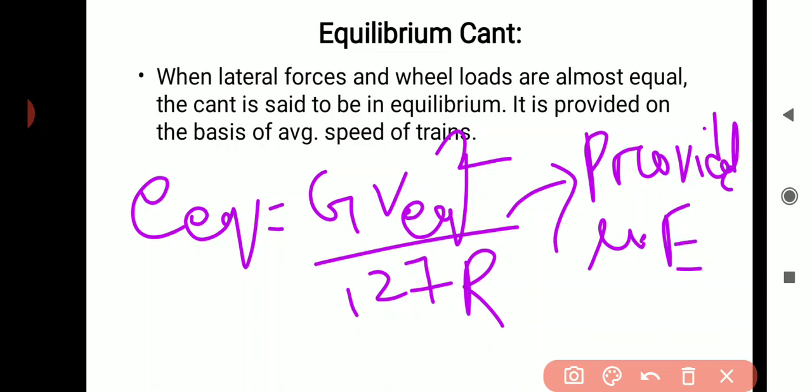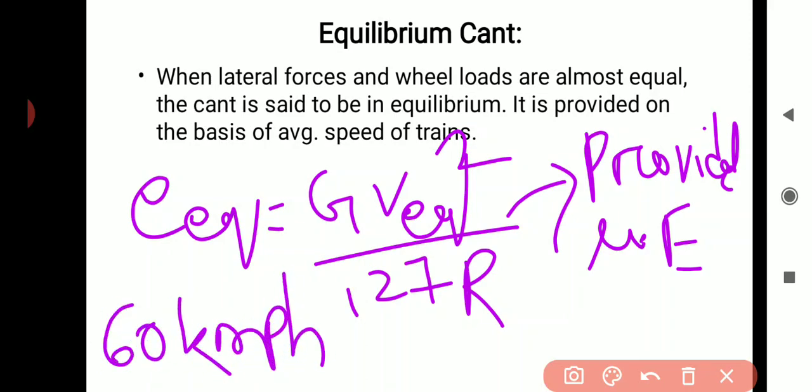Let our average speed of the train be 60 kmph. This equilibrium cant is calculated on the basis of this speed. So here V equilibrium is 60 km per hour, and whatever value comes on the basis of that, we will provide in the railway track.